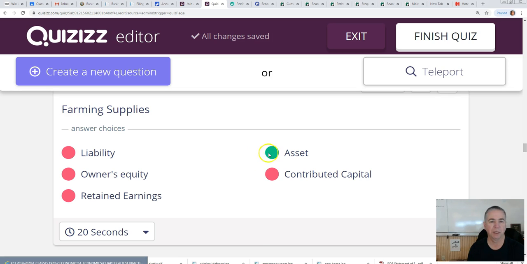Farming supplies, anything that you have available to help run the farm is going to be an asset.